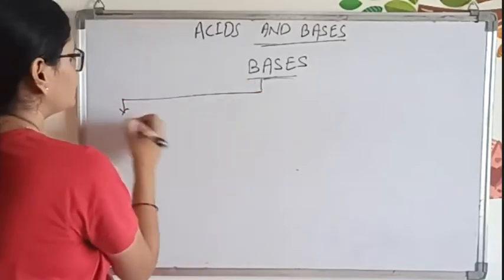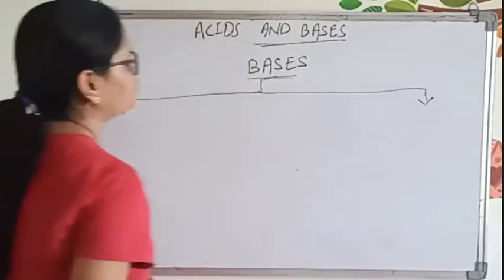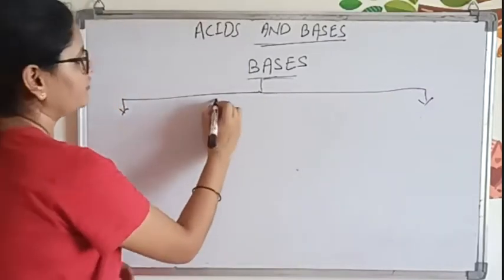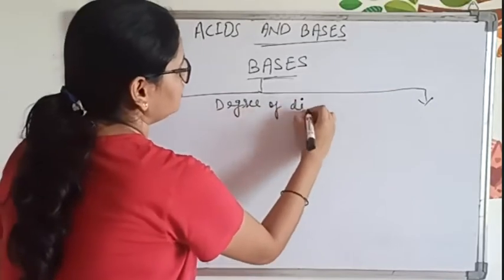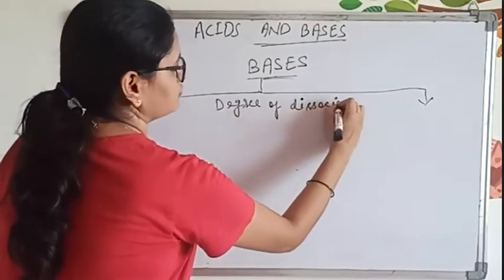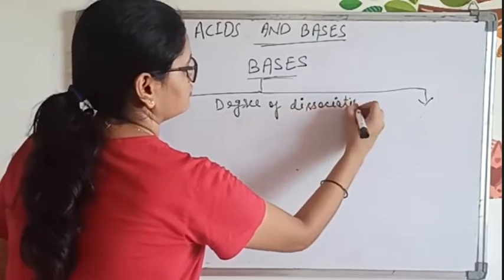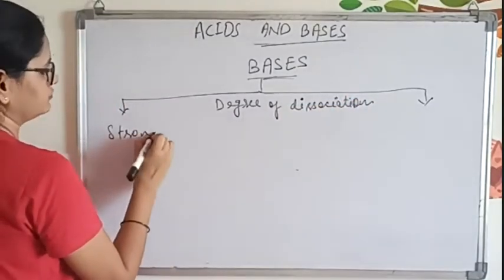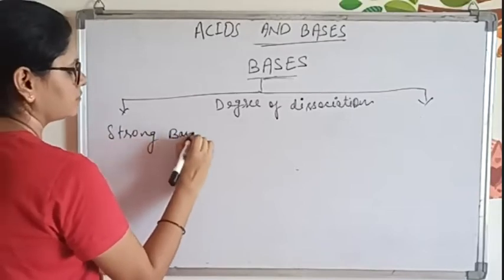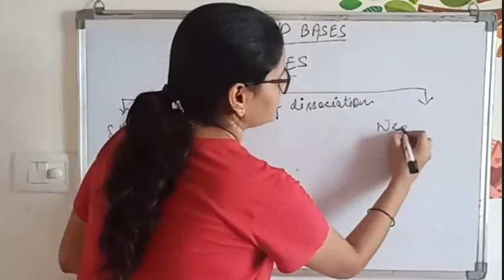Now here also we classify bases in two classes depending upon the degree of dissociation: a strong base and a weak base.